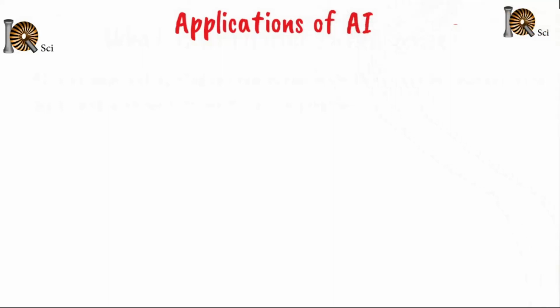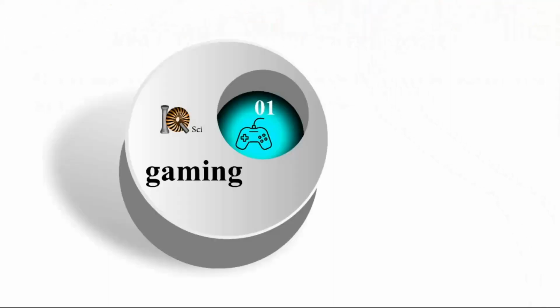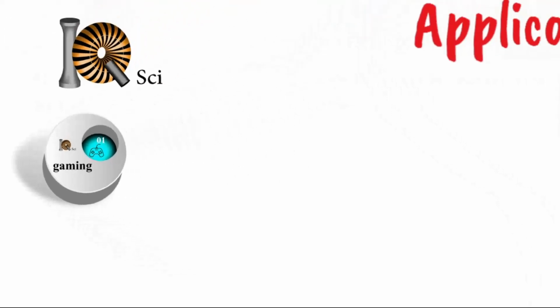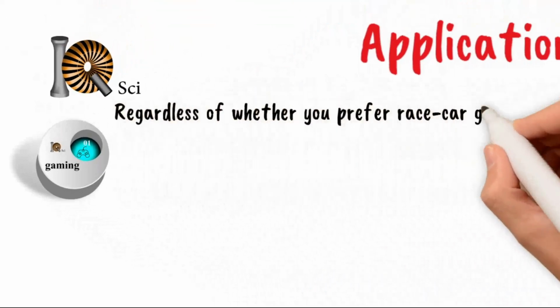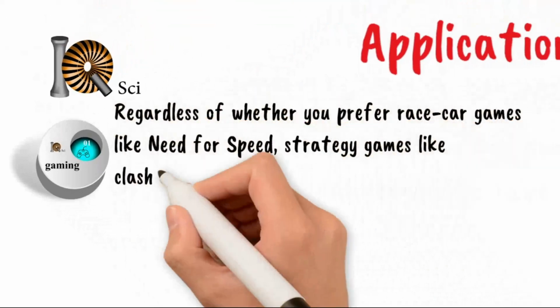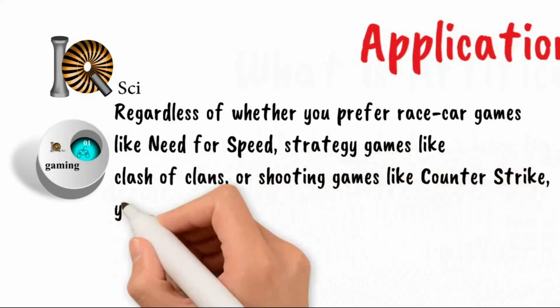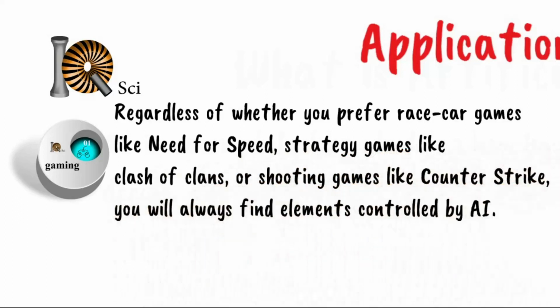What are applications of artificial intelligence? Gaming. If you have ever played a video game, you have interacted with artificial intelligence. Regardless of whether you prefer race car games like Need for Speed, strategy games like Clash of Clans, or shooting games like Counter-Strike, you will always find elements controlled by AI.